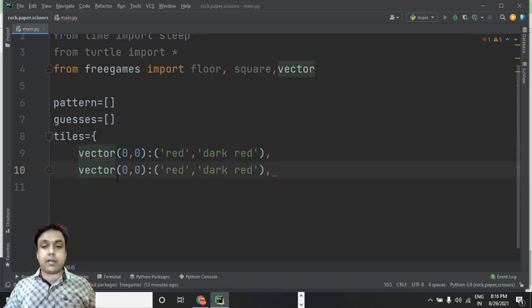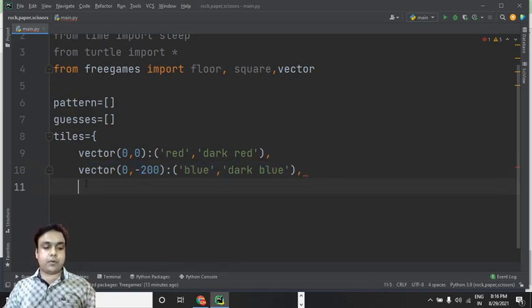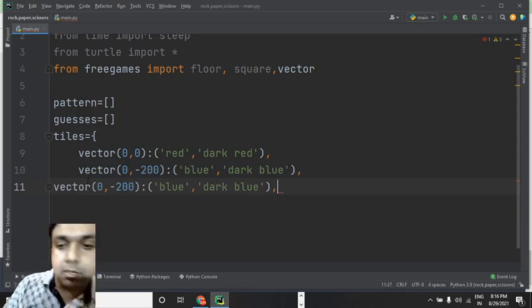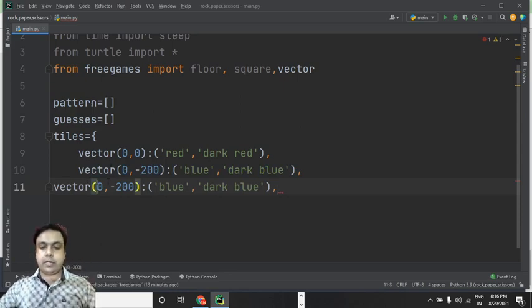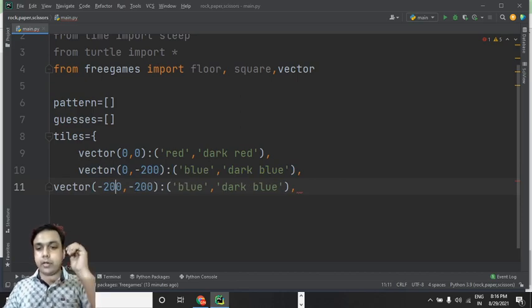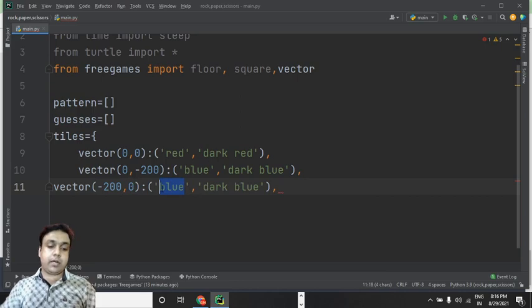Okay, so the second tile should be of, let's first define the position, so 0 comma minus 200, and I would like to have a blue color tile. From this blue category, let's select dark blue. Fine, then we can again repeat the same steps for creating the fourth tile, and I would like to see the fourth tile at this position minus 200 comma 0, and let's have a green color tile.